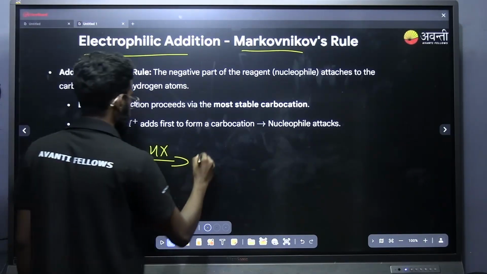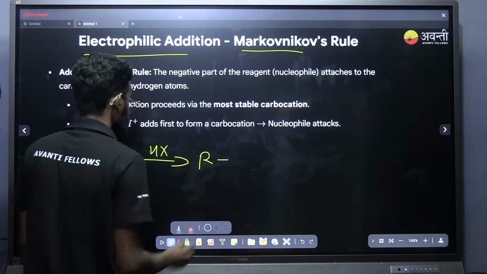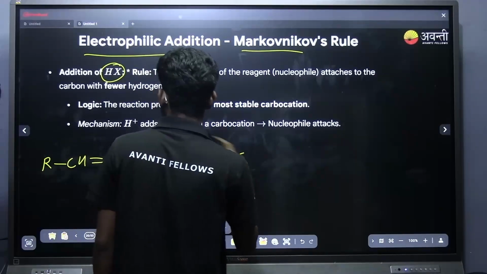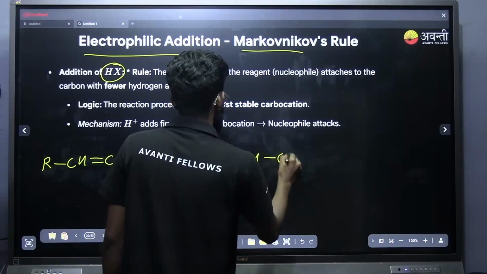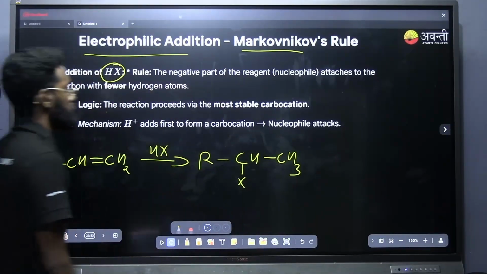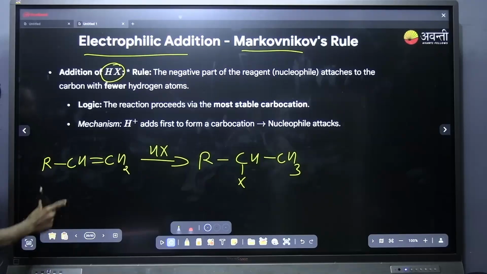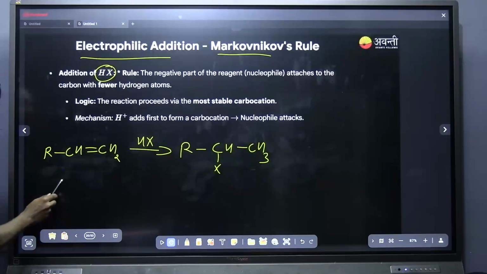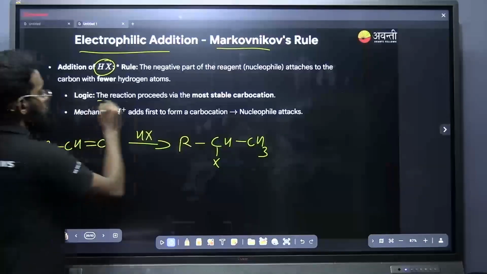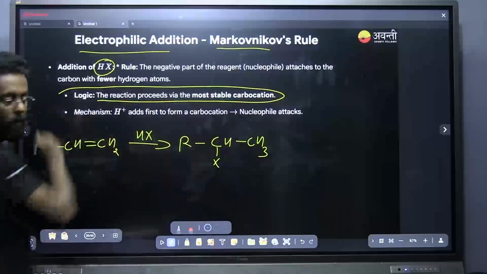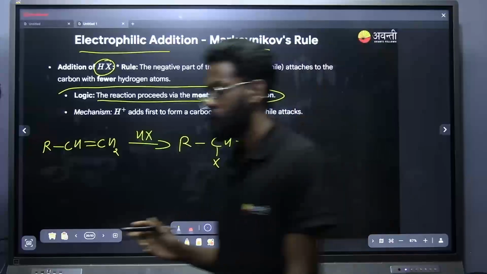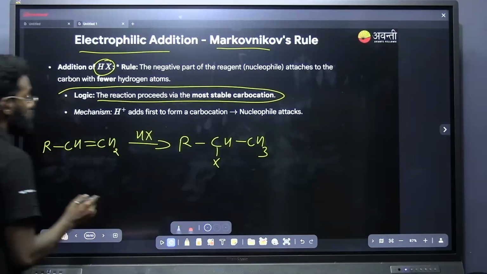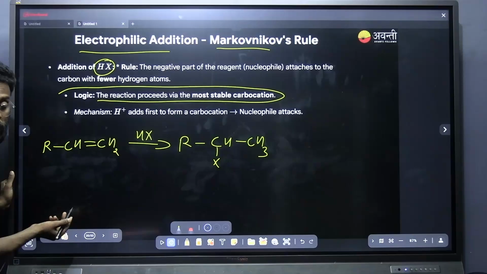So the product that we are getting here is R CHX CH3. This is one of the properties in which you will be getting alkyl halide. Now note the point: you should not blindly believe the Markovnikov rule. Why am I saying it? Because you should check for carbocation rearrangement also.